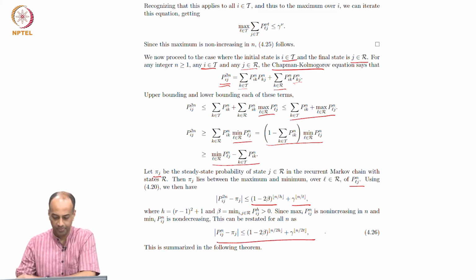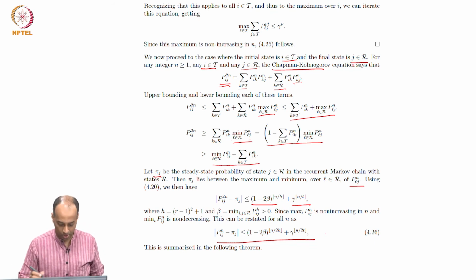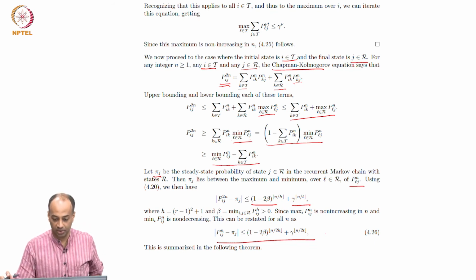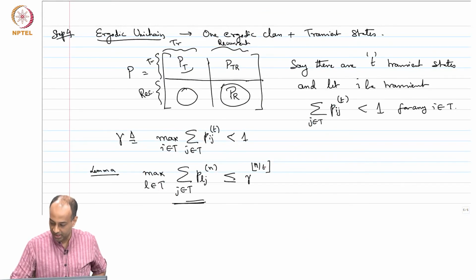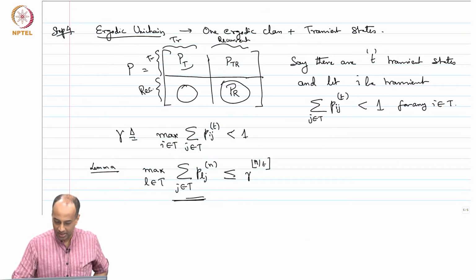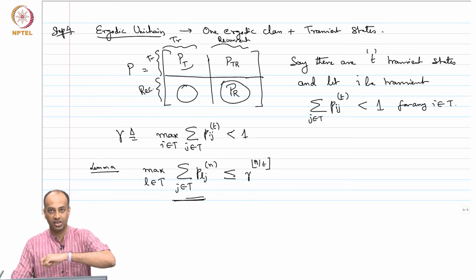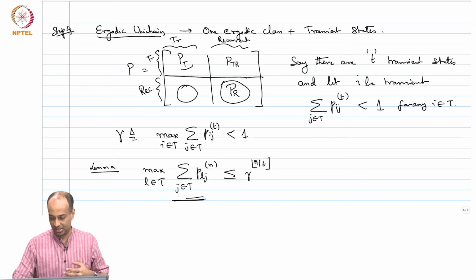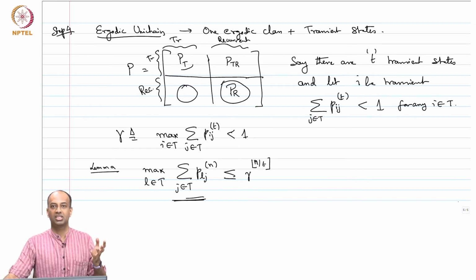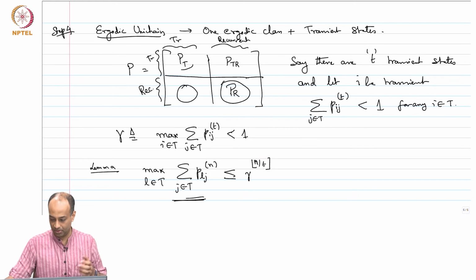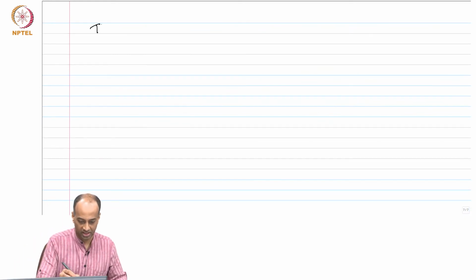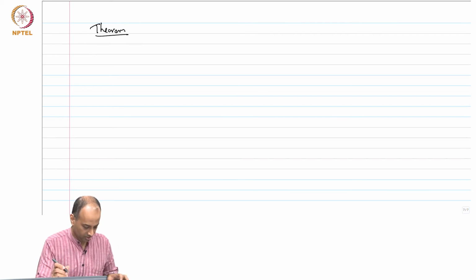So we can just state a theorem. I would rather walk you through this proof in Gallager without writing everything out in great detail. Essentially what you are proving is that if you start in a transient state, you get out of it exponentially fast and get into a recurrent state, and after that the Perron-Frobenius theorem applies, and you converge exponentially fast to pi. The theorem is for ergodic unichains.